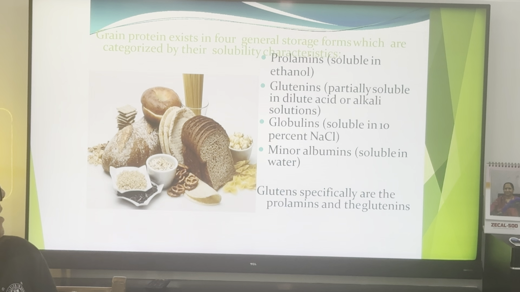The grain protein exists in 4 general storage forms which are categorized by their solubility characteristics as prolamins, soluble in ethanol; glutenins, soluble in dilute acids or alkali solutions; globulins, soluble in 10% normal saline; and minor albumin, soluble in water. Glutens specifically are the prolamins and the glutenins. This can be an important MCQ.